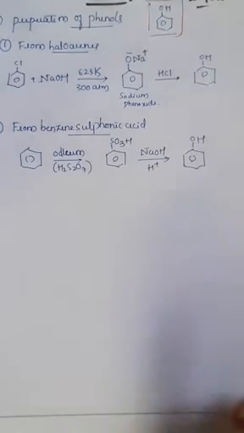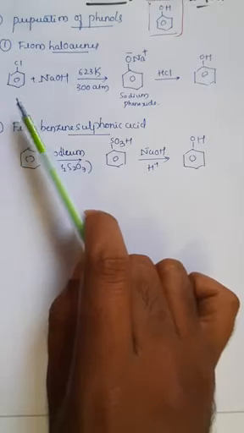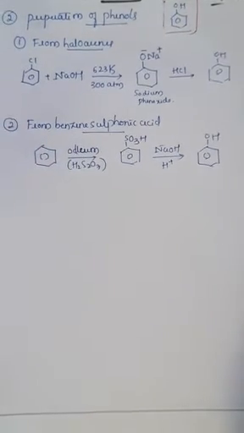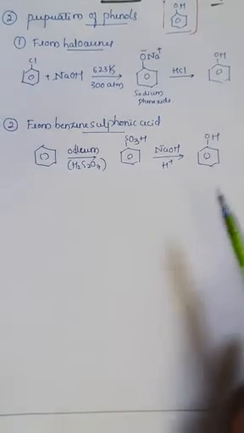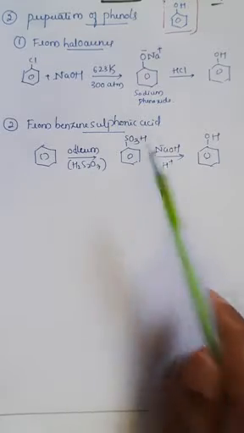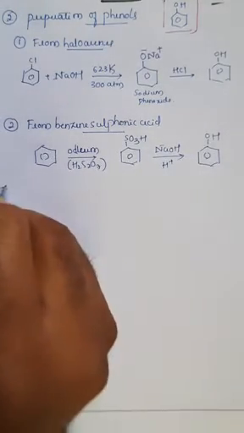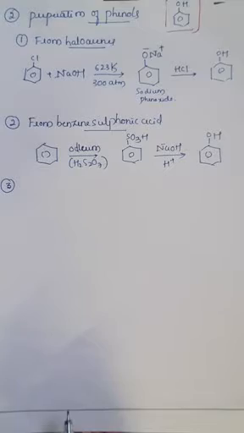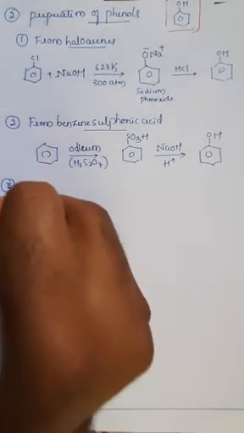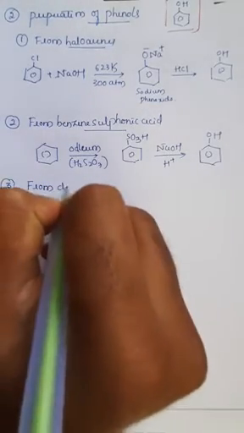So in the first reaction, we have prepared phenols from haloarenes. In the second reaction, we have prepared phenols from benzene sulfonic acid. And the third reaction is the preparation of phenols from diazonium salts.